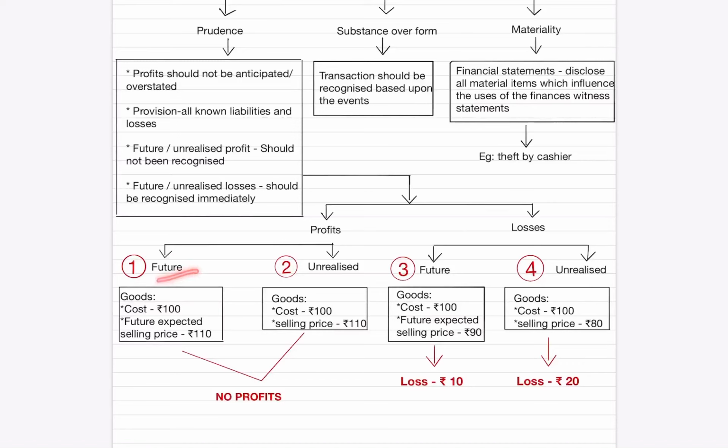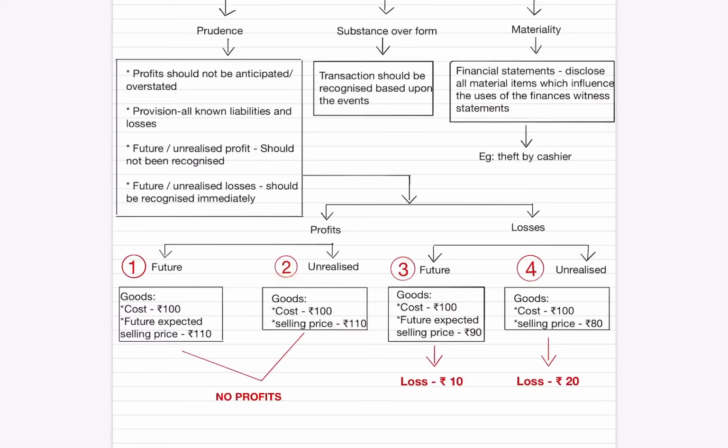Situation 1. Cost of goods is rupees 100, future expected selling price is rupees 110. In this situation, the future profit is rupees 10, but that profit should not be recognized since it is not a current profit and also it is a future profit which may or may not happen in the future. This is the concept of prudence.